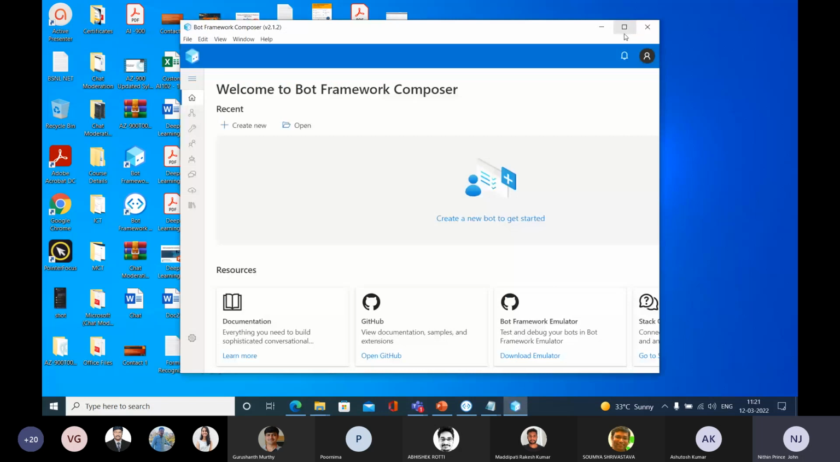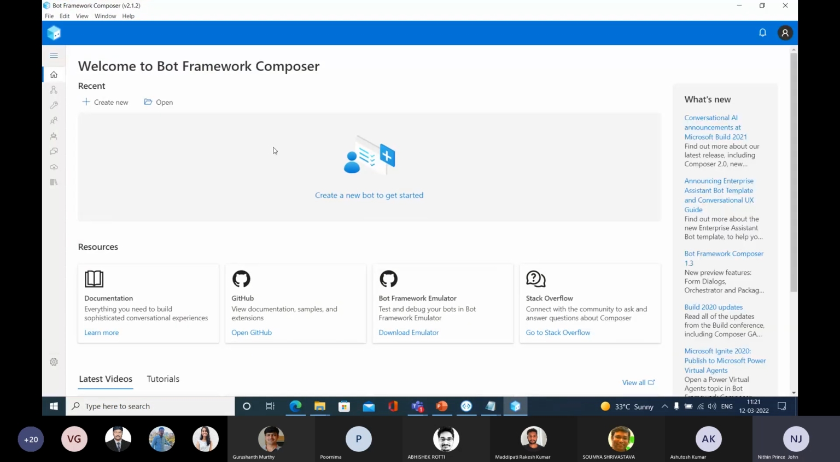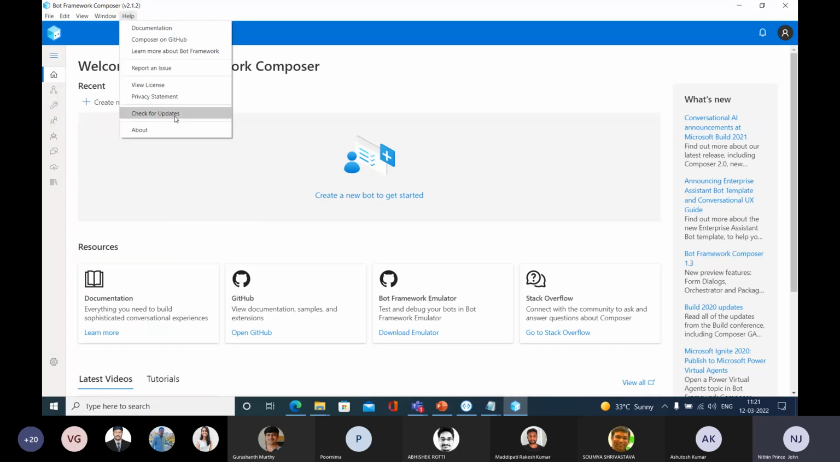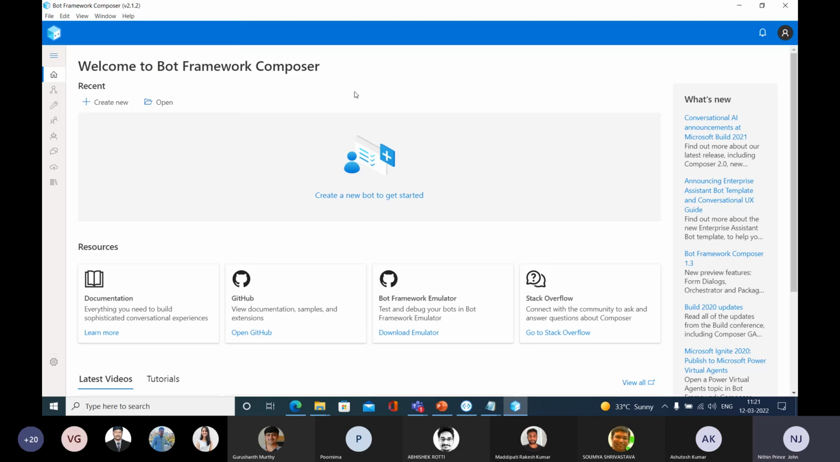So you can see this Bot Framework Composer. At the top, you can select Help from the menu, and you can check for updates. I'm updated with the latest version, so I'm not going to check that again. In your case, after installing the Bot Framework Composer, you need to check for updates. If you're done with that, you can restart this software.